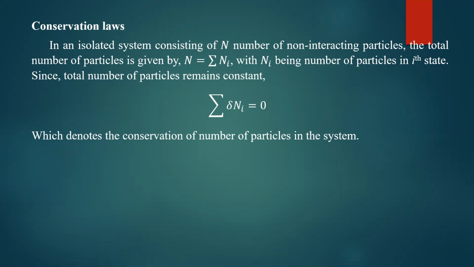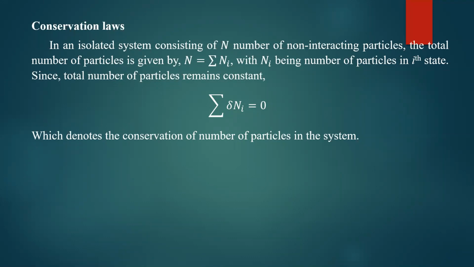In the first state, delta ni is +3. Corresponding to second state delta ni is -3, corresponding to first state delta ni is +3.